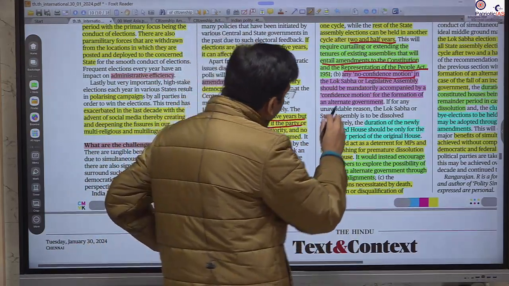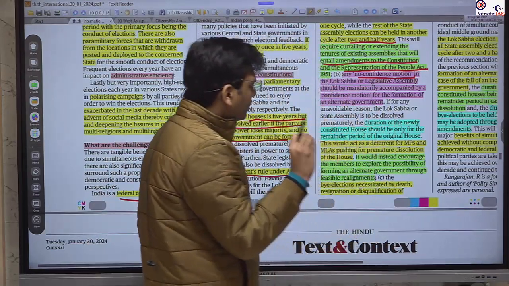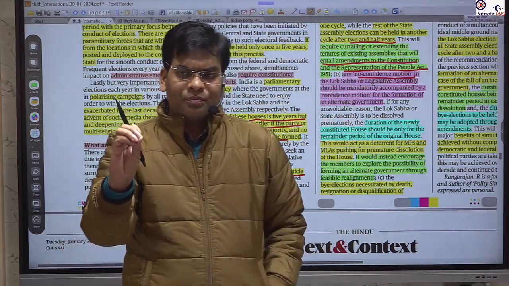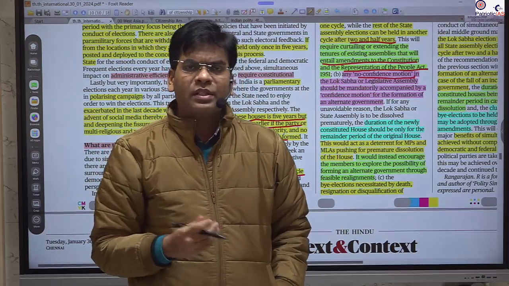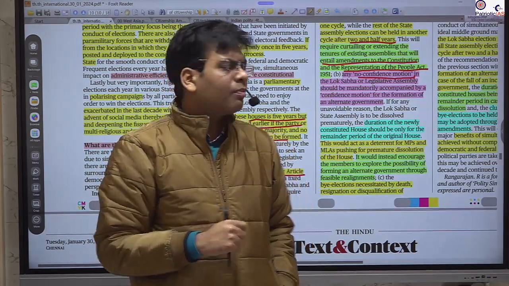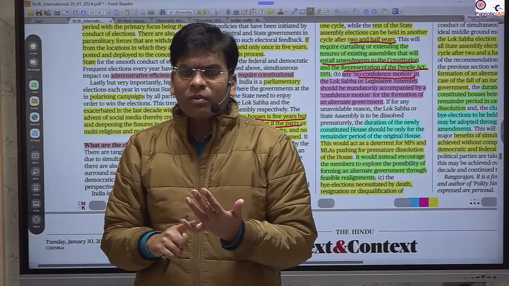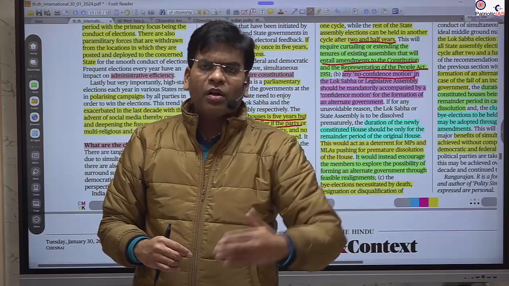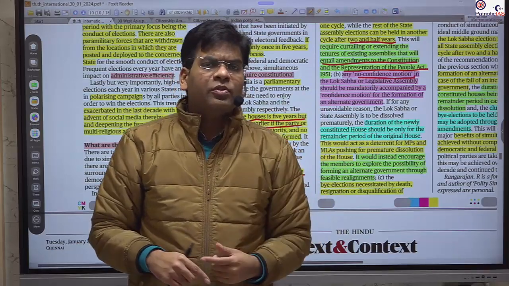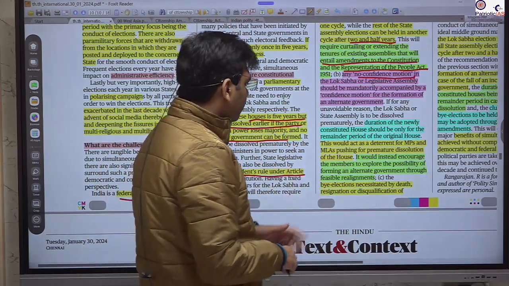It shouldn't be one way, just for the fall of the government. It should always be constructive. A no-confidence motion means you have the majority, and if the government falls, simultaneously you form a government. This proof should be there.